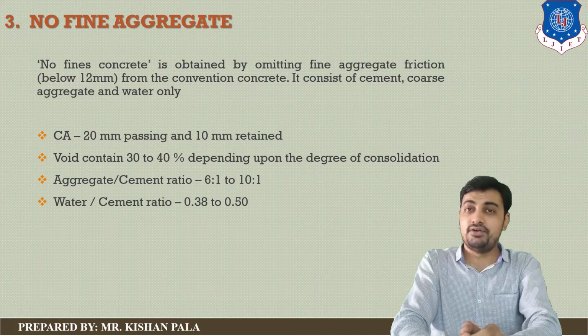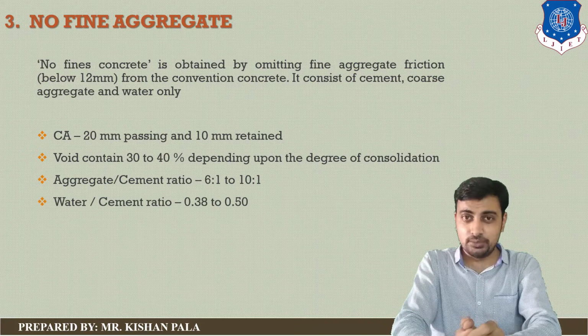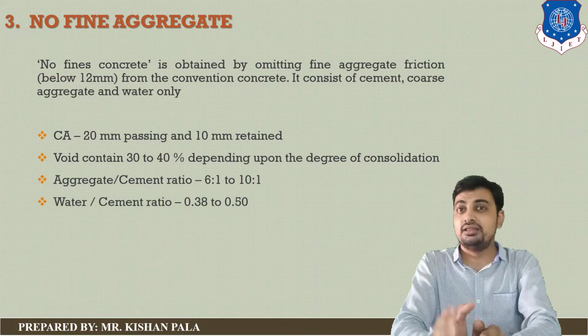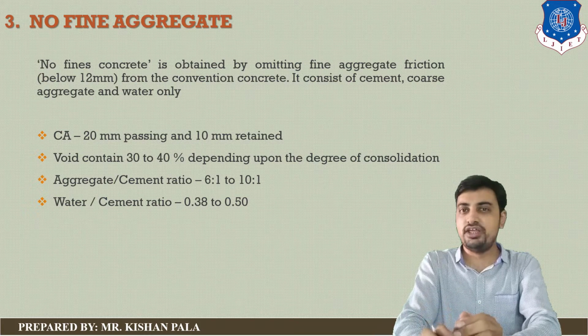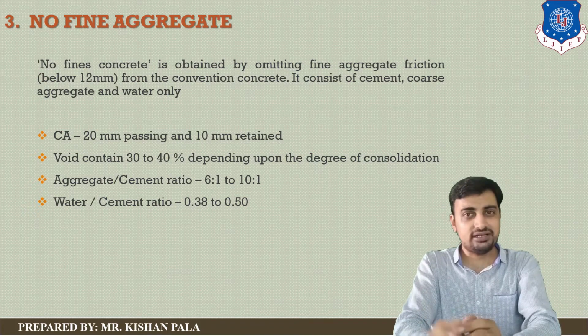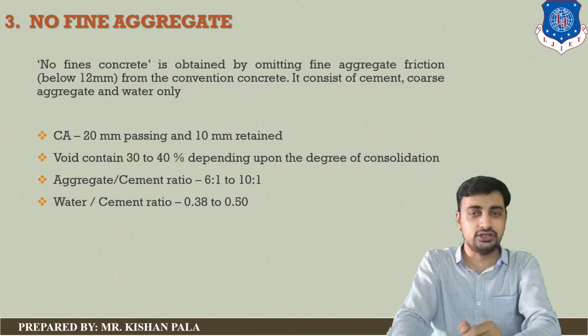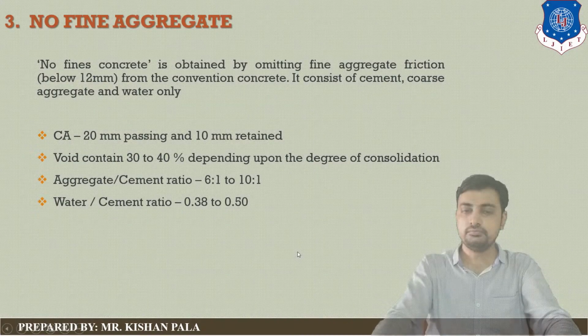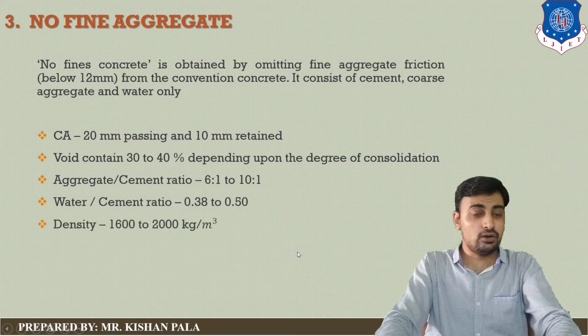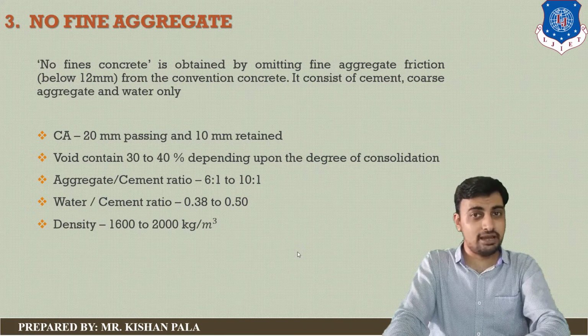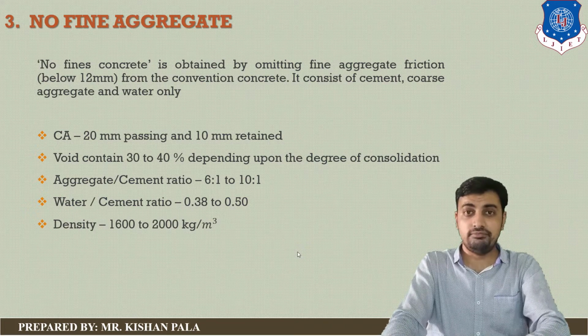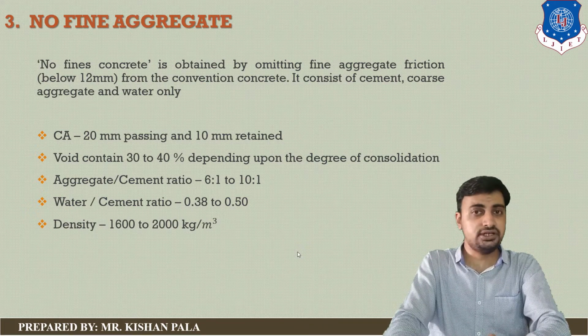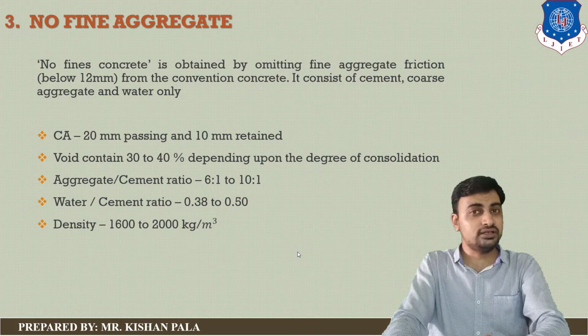And if we talk about the water cement ratio, it should be between 38 percent to 50 percent, which means you have to take 0.38 to 0.50. The density of this type of concrete will be between 1600 kilogram per cubic meter and 2000 kilogram per cubic meter.